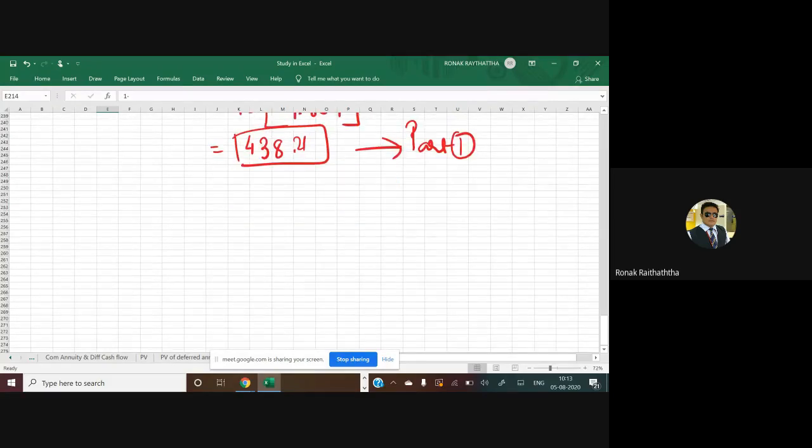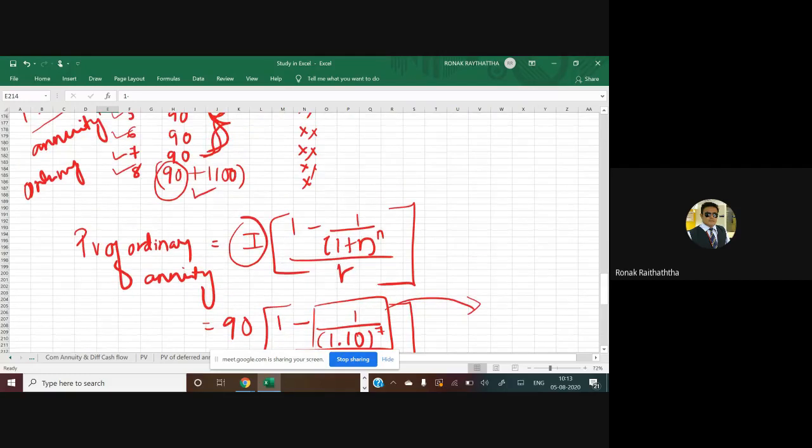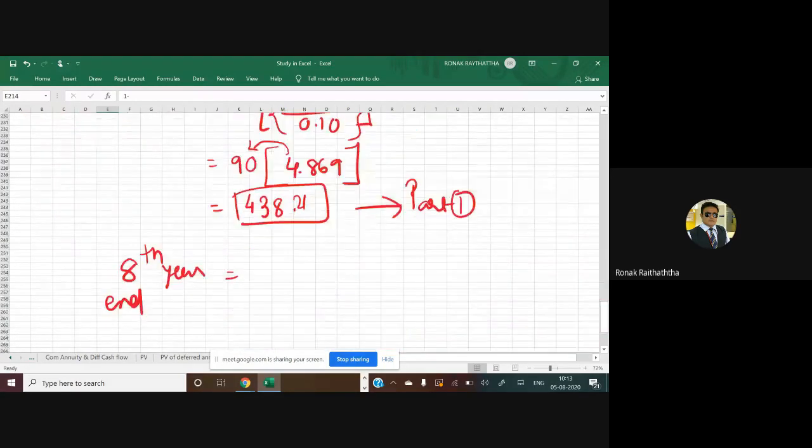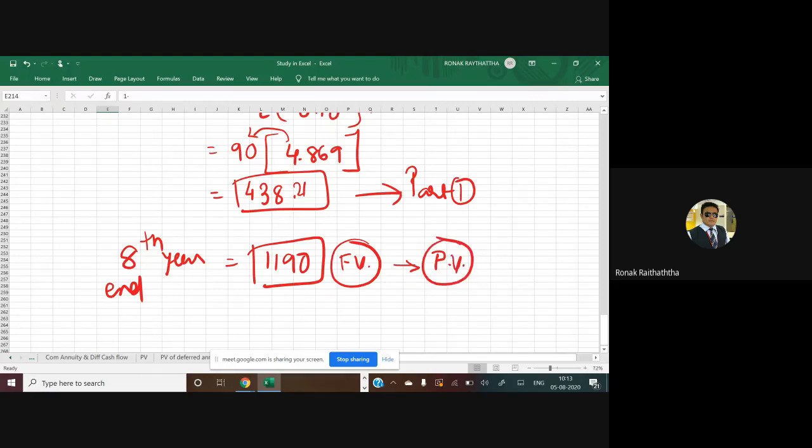Now let's go to the second part. In the 8th year, and that is also at the end of 8th year, you are going to receive how much? What is the total amount? 1190. That is the future value, right? You are supposed to find the present value out of it. Now it is the single transaction, because you are going to get this amount only for the one point of time in the future, and that would be the 8th year.